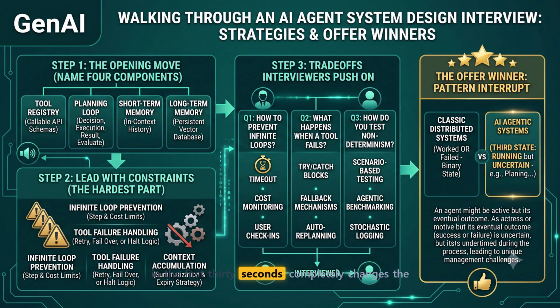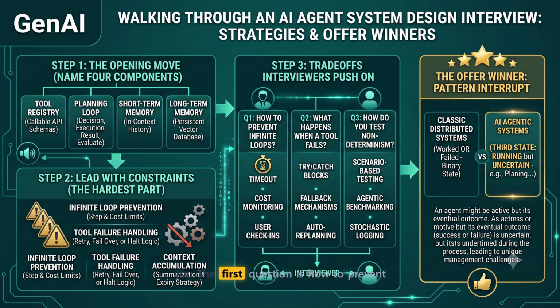Doing this in the first 30 seconds completely changes the dynamic of interviews. Remember the candidate who leads directly with the architectural constraints, not the one who merely describes how to make a basic function call. Now, move your eyes to the center panel labeled Step 3 to look at the 3 classic trade-off pushbacks interviewers will use to test you.